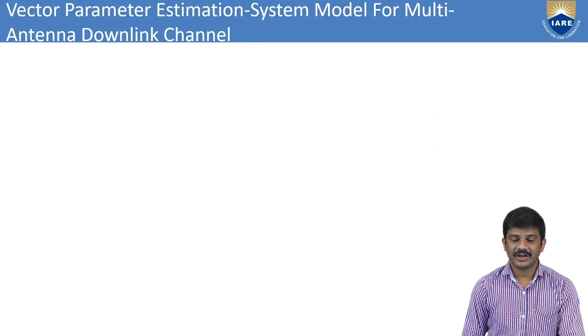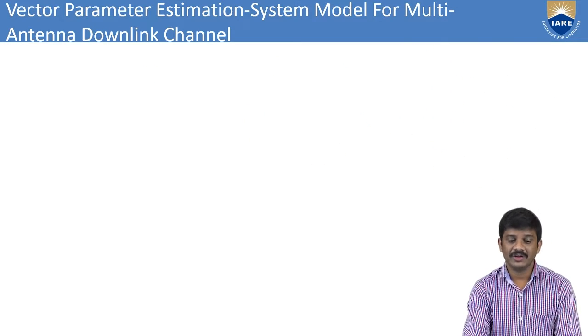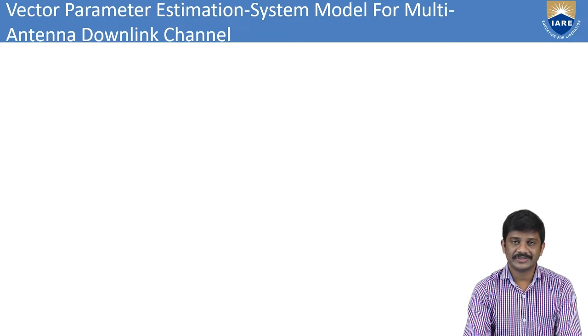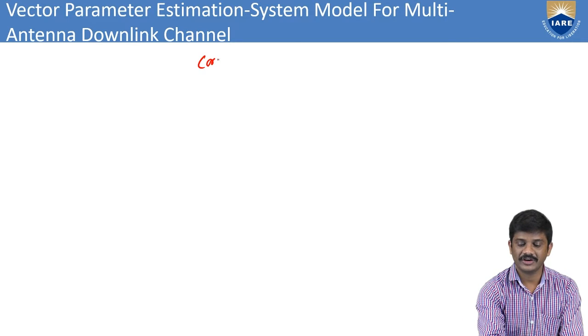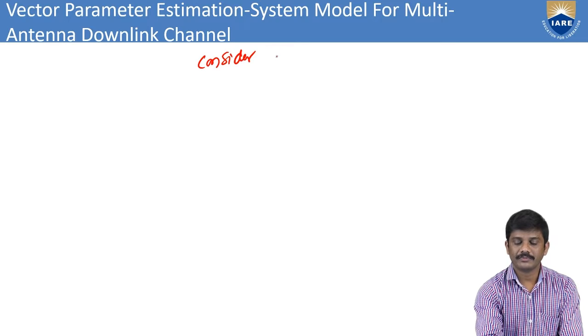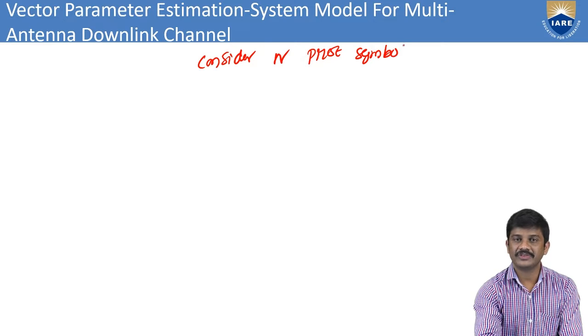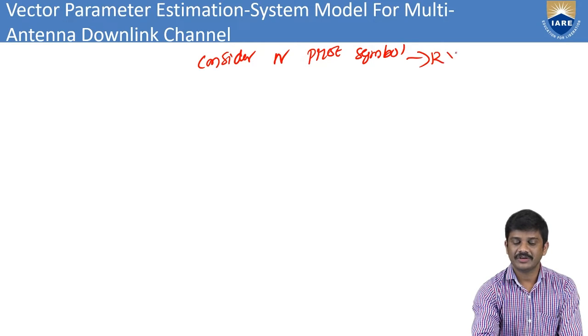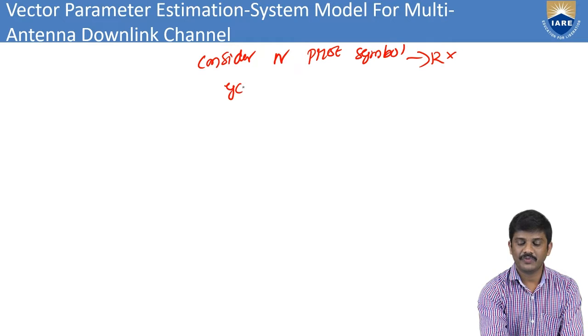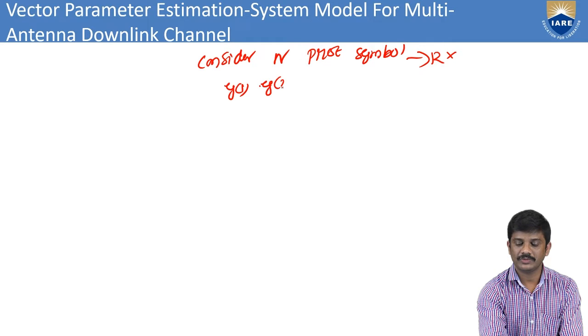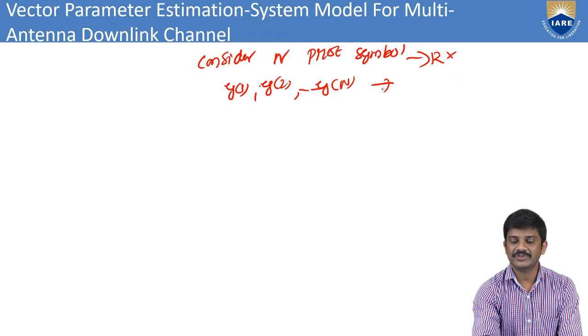Next, considering the n pilot symbols. Here I am considering the n pilot symbols. Coming to the receiver section, we can write y of 1, y of 2, so on y of n.